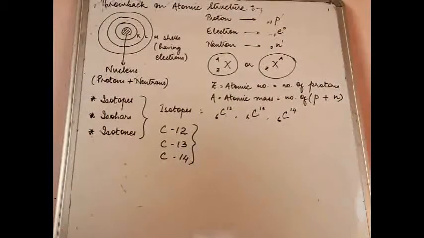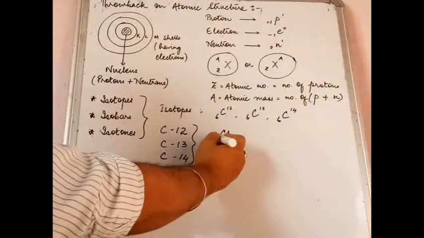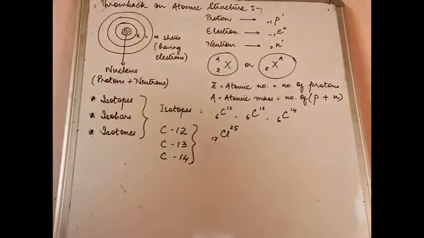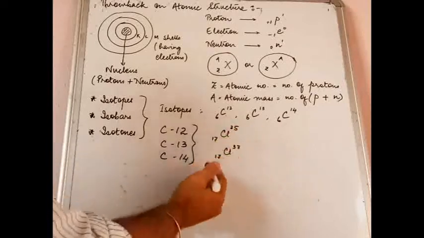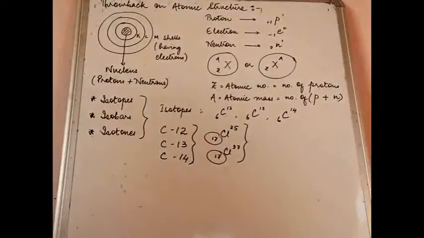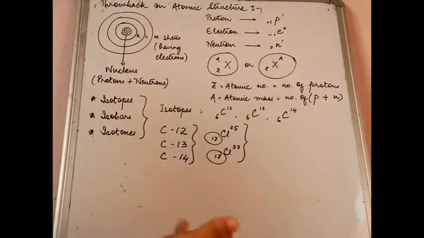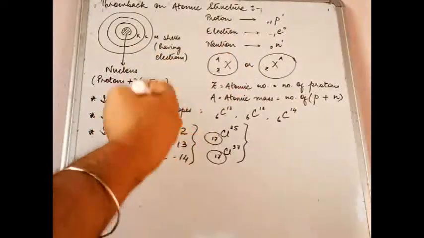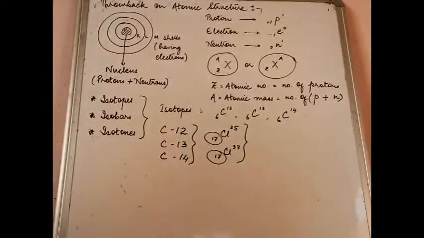Similarly, in your book, you will also find the element chlorine. Let me give you that example also. Chlorine, you have 17Cl35 and then you have 17Cl37. In this case also, you have the same atomic number but different mass numbers, so these are isotopes of chlorine. Similarly, in case of hydrogen, the very first element, you have 1H1, 1H2, 1H3: protium, deuterium, tritium. All these are isotopes of hydrogen.